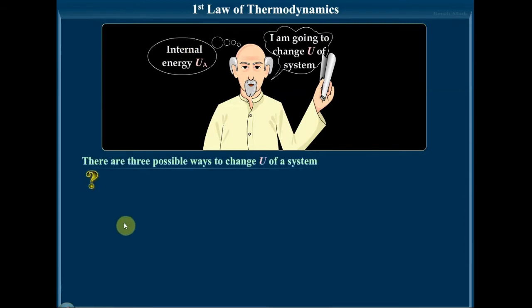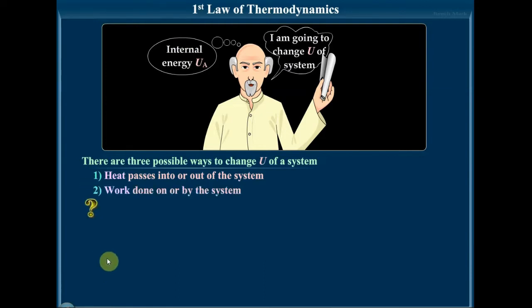There are three possible ways to change the U, or the internal energy of a system. Heat passes into or out of the system. That is, the system can absorb energy or release energy. That is one way. Second way, work can be done on or by the system. If you are taking a vessel fitted with a movable piston and there is a gas inside, if the piston is moving down, work is done on the system.